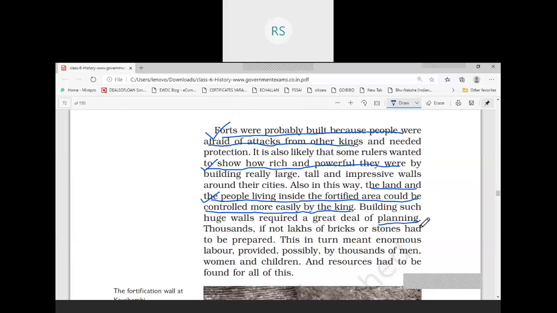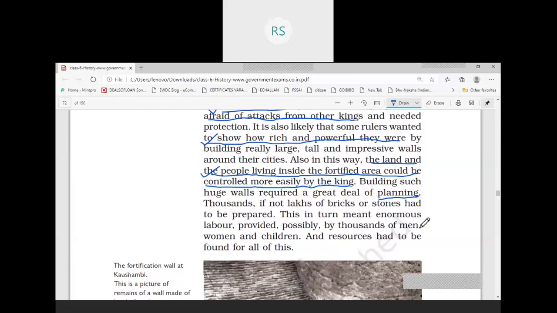Then thousands, if not lakhs, of bricks or stones had to be prepared. Thousands of bricks were required in order to build the wall, and for these thousands of bricks there will be need of enormous labor.